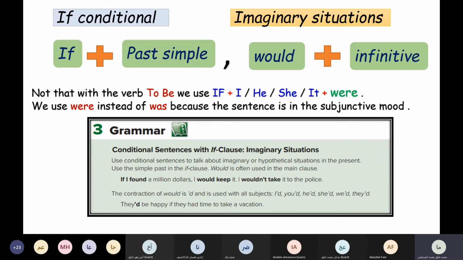If I had a lot of money, I would go to the moon. So this is impossible because I don't have a lot of money. So this is the first point about if conditional sentences with imaginary situations.